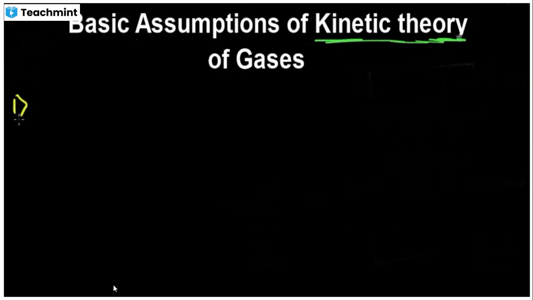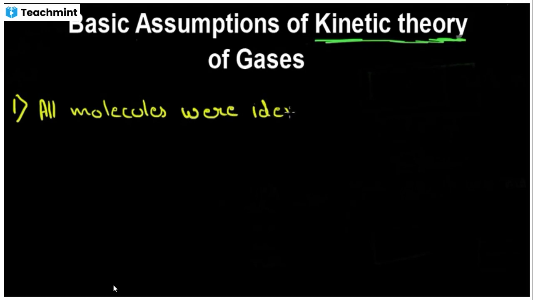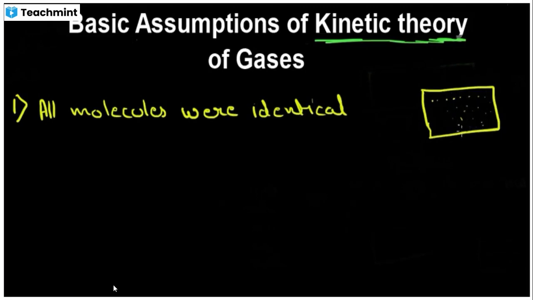The first assumption was that the molecules of gas are identical. All molecules were identical. A gas consists of loads and loads of molecules which are identical, like there are loads and loads of balls which are identical to each other.